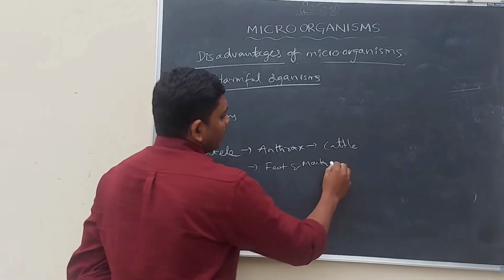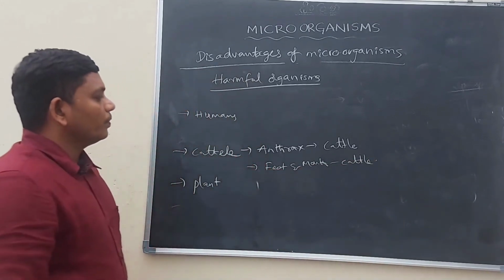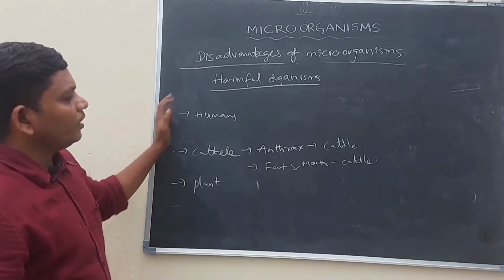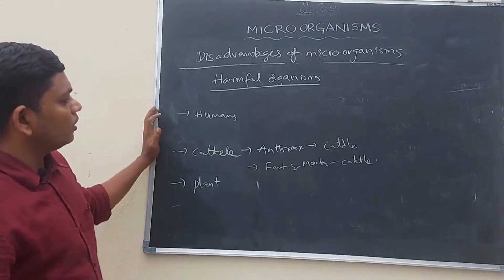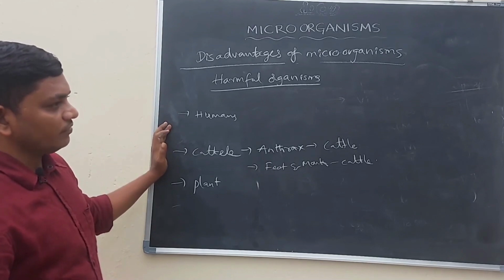So different types of diseases are caused by microorganisms, and not only human beings but cattle also suffer.